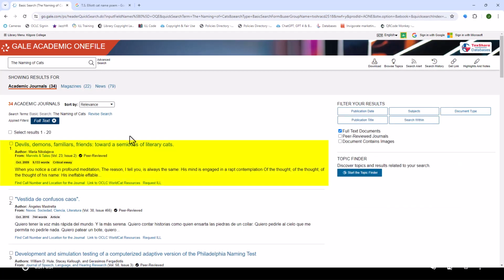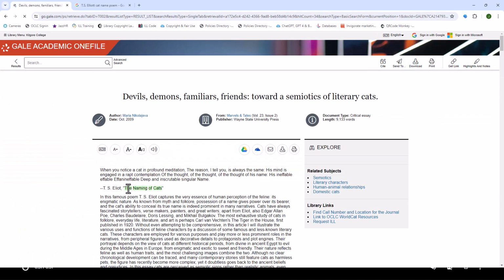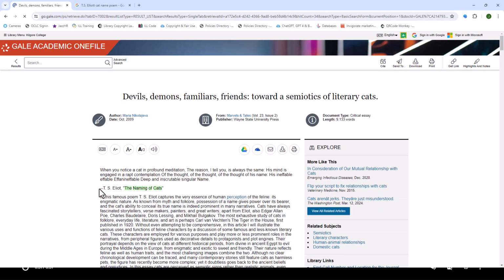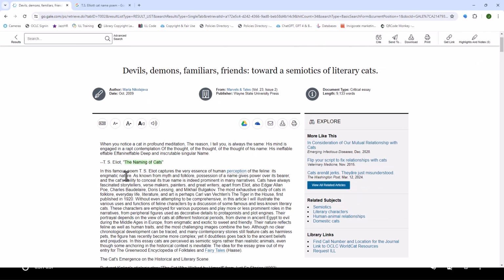So devils, demons, familiar friends, blah, blah. I don't know if that's about my poem. It seems kind of sketchy, but I'm going to click on it and just kind of see what's up. Notice that it highlighted the name of my poem. So this looks like it was a quote that was taken from the poem. If I skim through the first few lines, I can see that this is actually about my poem. So I might want to use this one.